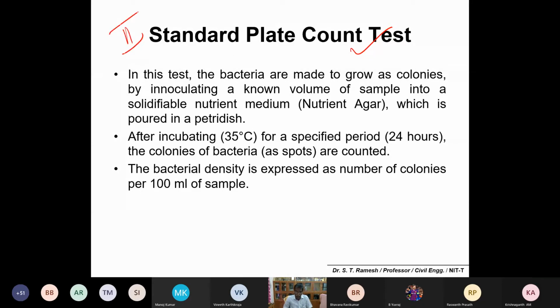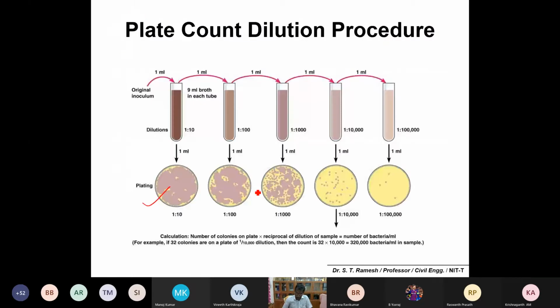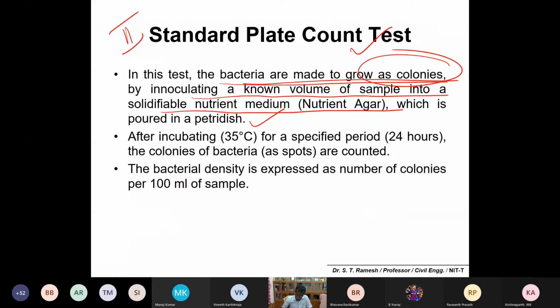Normally the organisms grow in a colony, by inoculating a known volume of the sample into a solidifiable nutrient agar, which is poured in a Petri dish. These are called Petri dishes, normally a glass plate like this. So what you do is take out the sample, and before that, this is the dish.